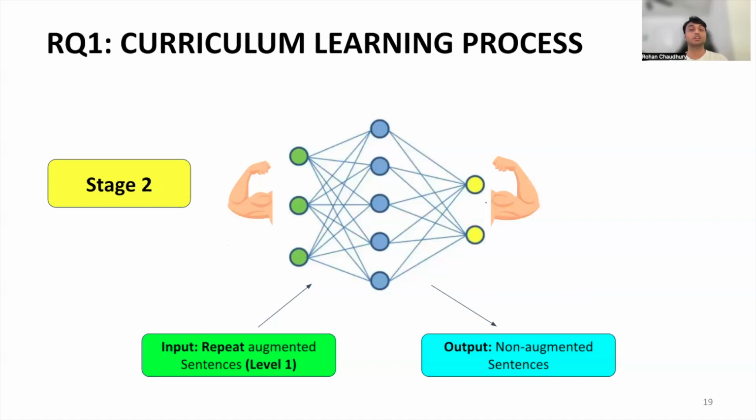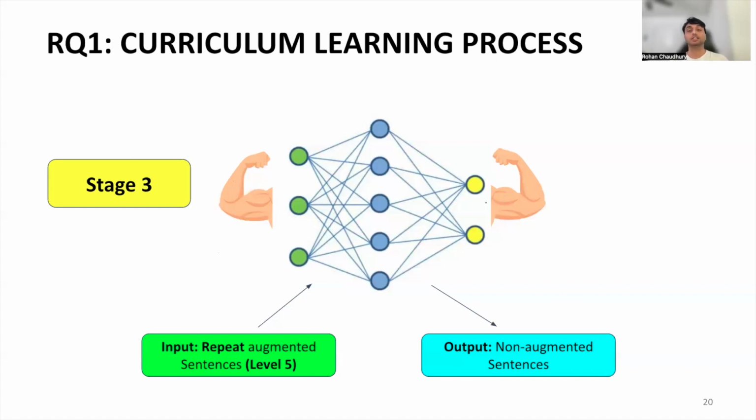From the second stage, we begin introducing some synthetic disfluencies in our input text. We start with a repeat augmented dataset, as it's relatively more straightforward compared to the other augmented datasets. Our input texts are repeat dataset with level n equals to 1 augmentation, and outputs are the original non-augmented sentences. For every stage, we train the best model obtained from the previous stage with the least validation loss on the training set of the pairs of inputs and outputs for that particular stage. In the third stage, our input text becomes repeat augmented dataset with level n equals to 5 augmentation, and the outputs are the same unaltered text before.